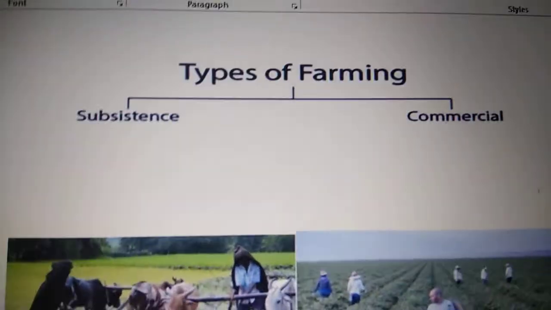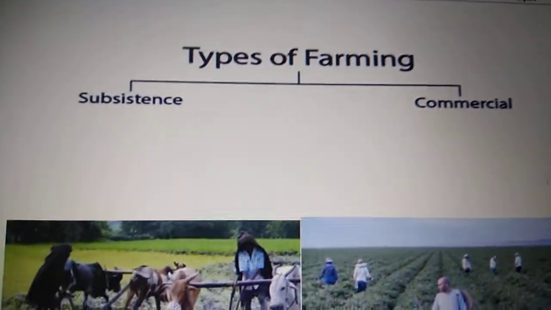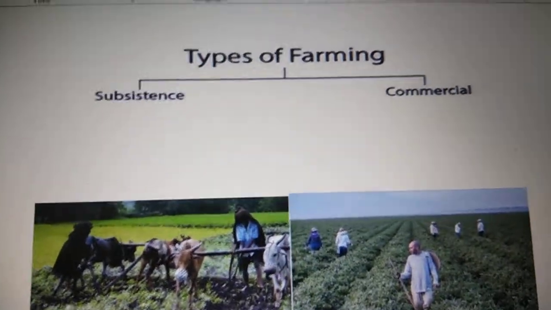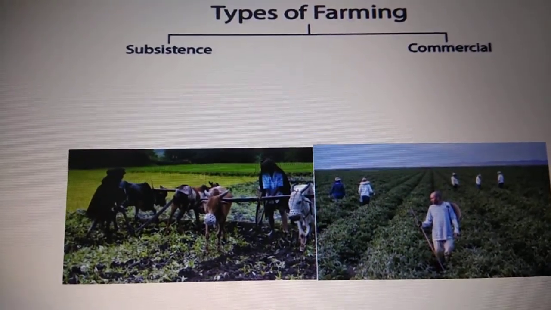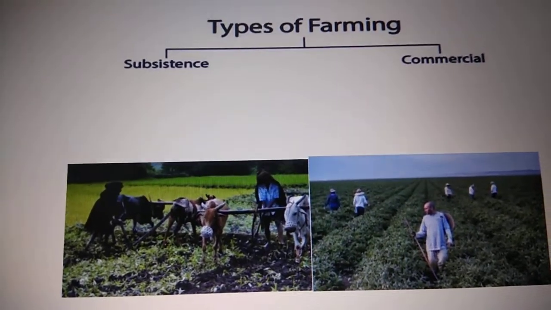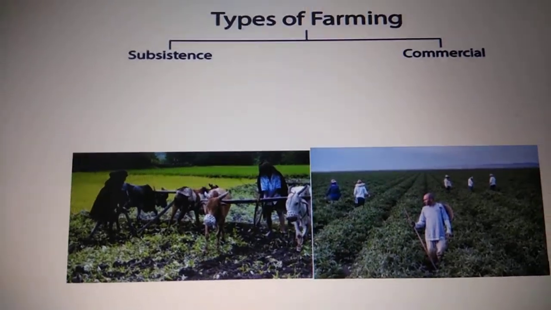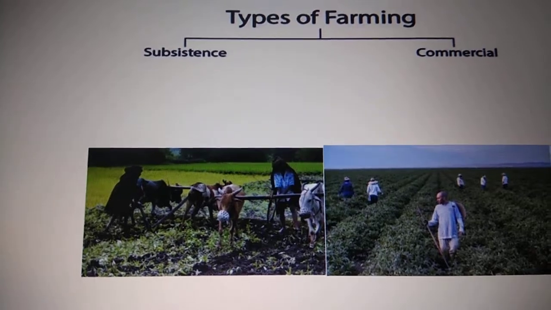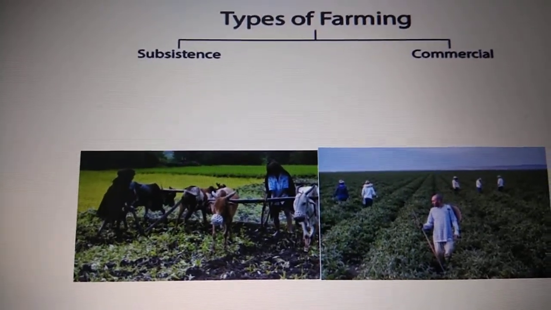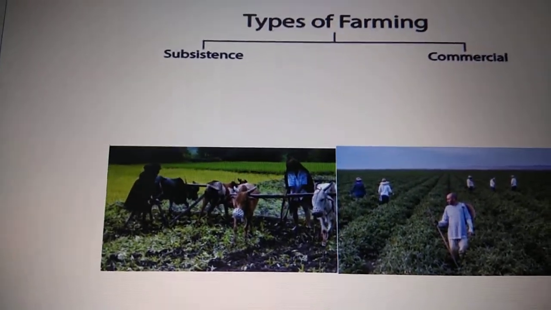Children, there are two types of farming: subsistence farming and commercial farming. Now let us see what is subsistence farming. This type of farming is practiced mainly to meet the needs of the farmer's family. He uses low levels of technology, and household labor is used to produce on a small field whatever he can grow on that small field.